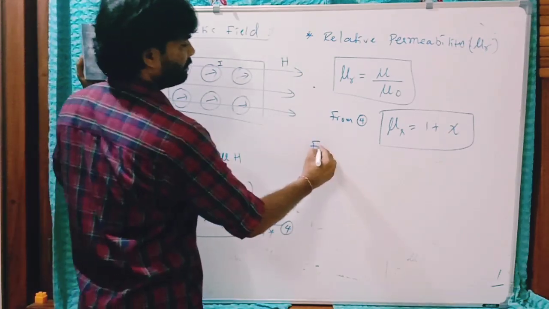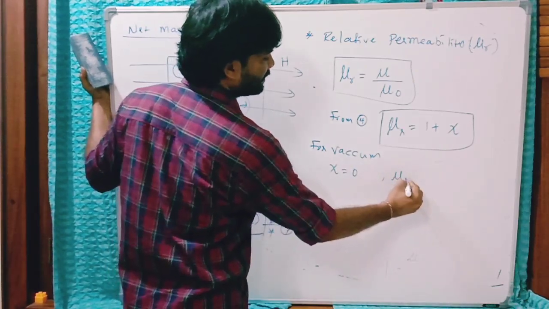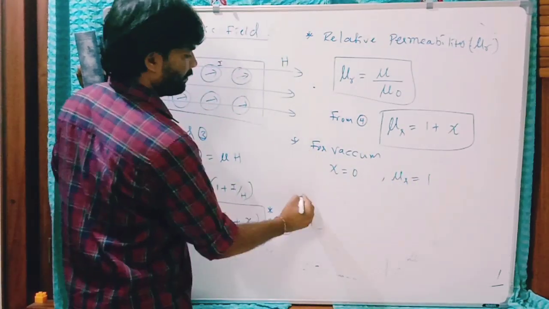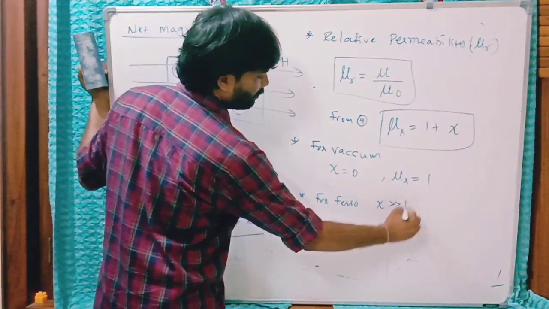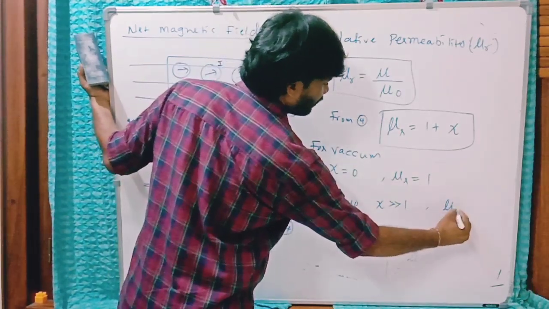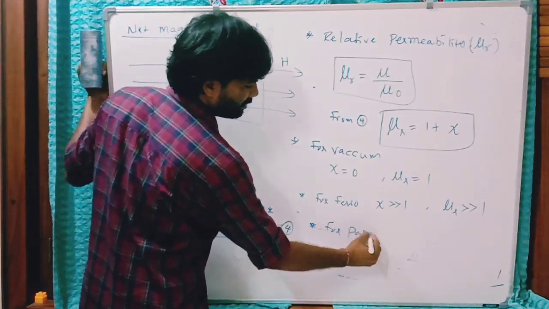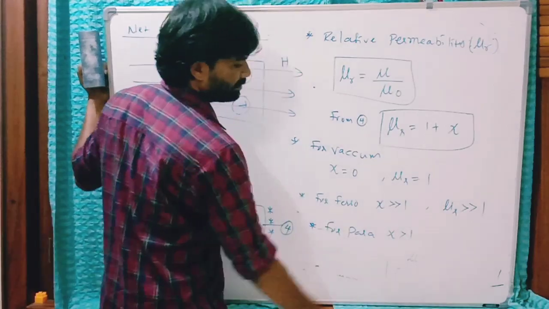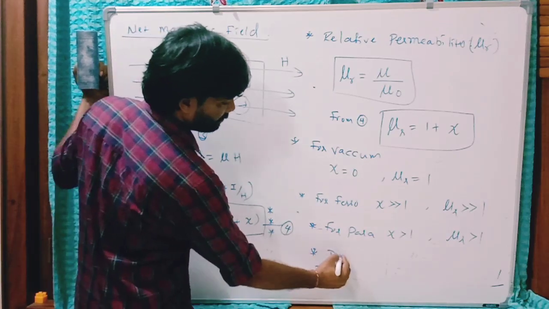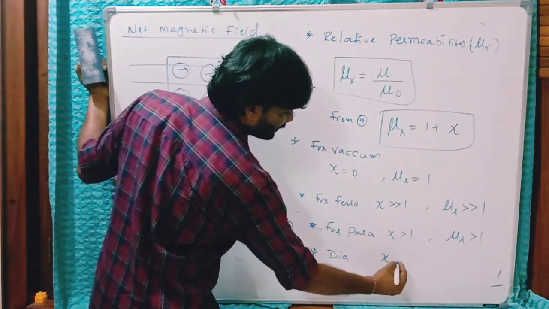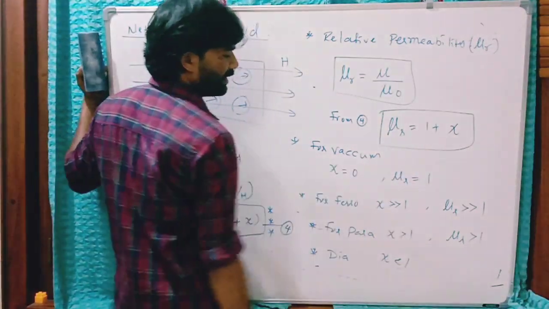And for vacuum, psi is 0, so mu r is 1. For ferromagnetic materials, psi is very much greater than 1, so mu r is also very much greater than 1. For paramagnetic material, psi is positive and small, so mu r is also greater than 1. For diamagnetic material, psi is negative and very small. It may be minus 0.3 like that.